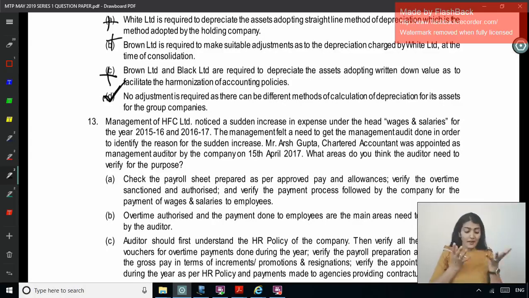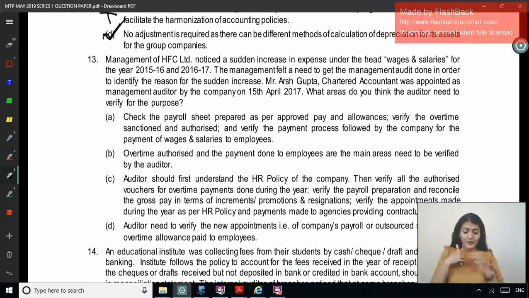So increase in salary, wages, expenditure, management auditor appointed, what area should be looked into? Check the payroll sheet prepared as per the approved pay and allowances, verify the overtime sanctioned and authorized, verify the payment process followed by the company for payment of wages and salaries to employees. Overtime authorized and the payment done to employees are the main areas that need to be verified.